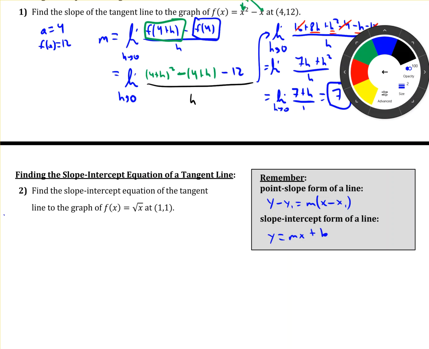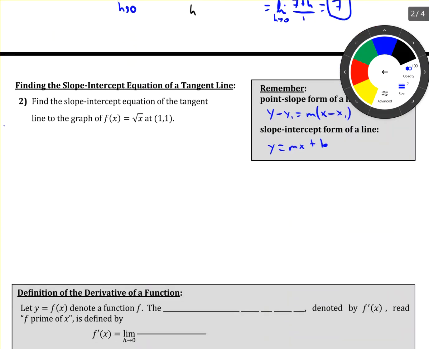All right, so find the slope intercept equation of the tangent line to the graph of f of x equals square root of x at 1, 1. Okay, so first things first, now we're trying to find the equation of a line. In order to find the equation of a line, in particular in slope intercept, we need to find the slope, and we need to find the y-intercept. So how do we find the slope?